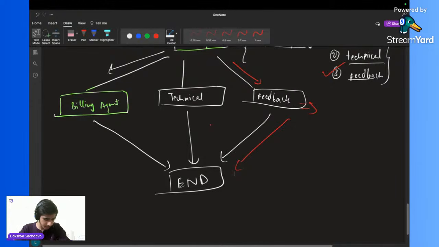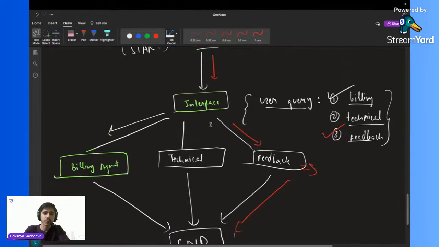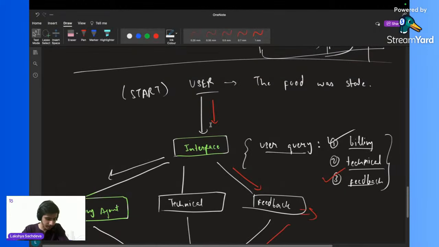I hope this much is clear. If everything is clear, write clear in the chat, or if there's any doubt in this flow, you can ask in the chat as well. Quickly, guys. Clear, clear, great.